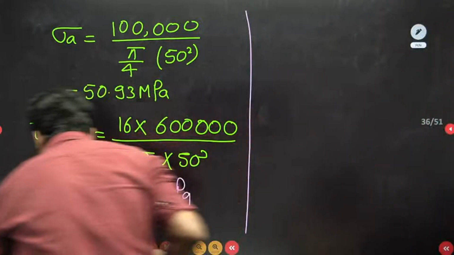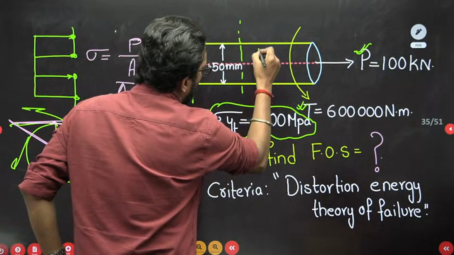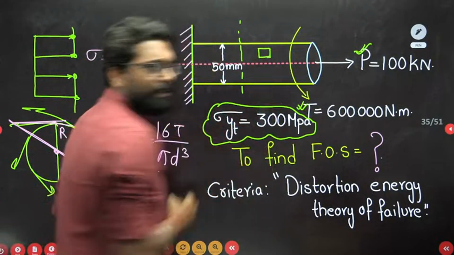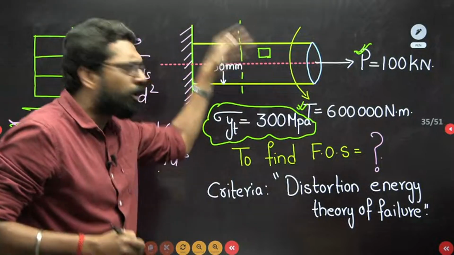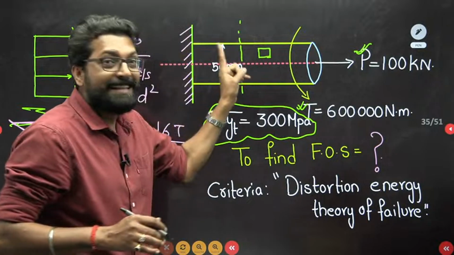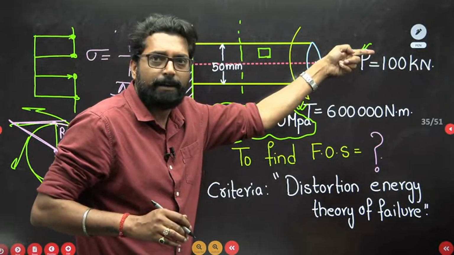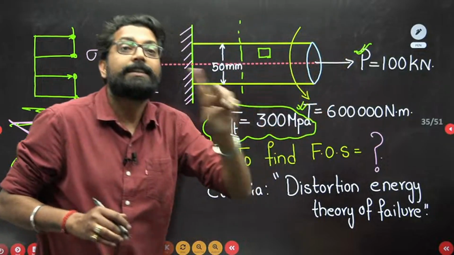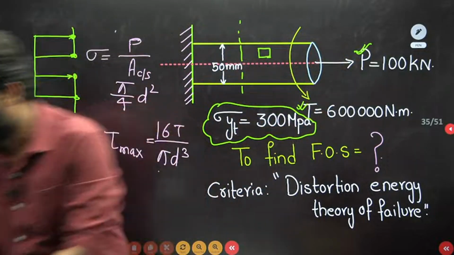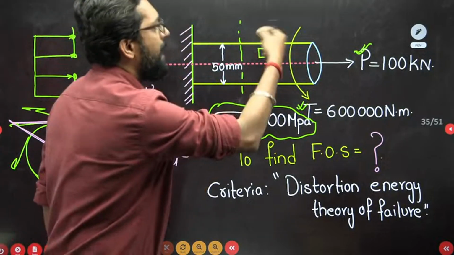Now my dear, think of this: if this is your shaft and you take any element on this shaft, either top fiber, bottom fiber, anywhere, there is one stress along the x-axis and there is a torsional stress. That means there is only normal stress in the x direction and torsional stress.